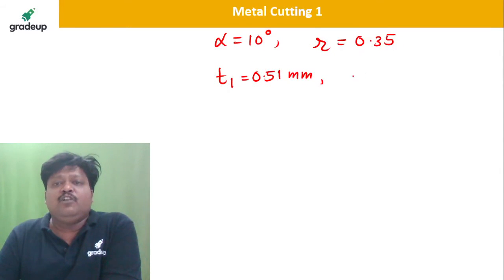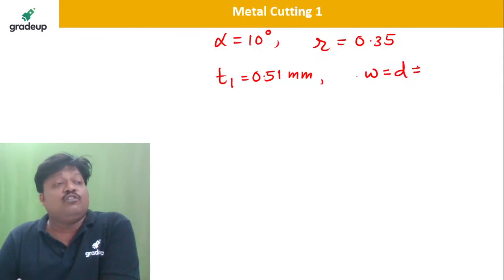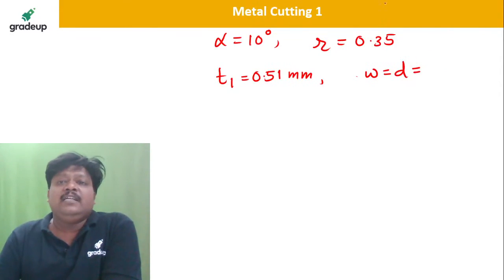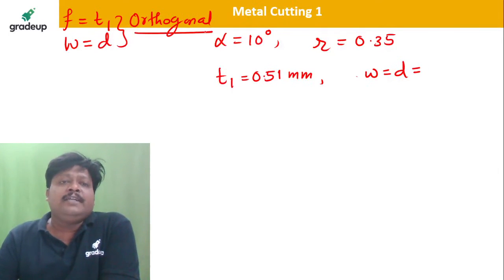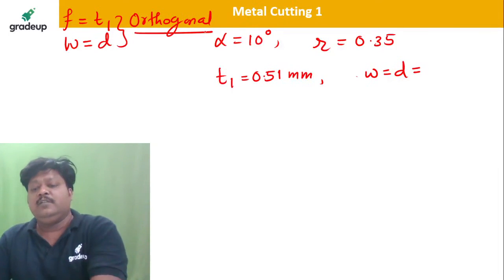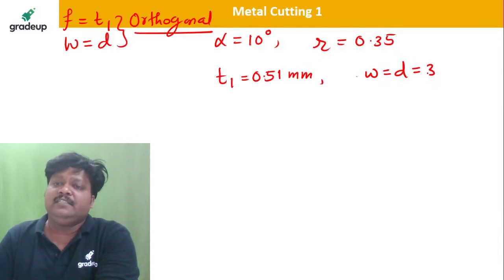Tell me width of cut. It is given as, say, w, which is equal to depth of cut. In case of the orthogonal turning operation, you know that in orthogonal turning the feed is equal to uncut chip thickness, and b or w is equal to what? Our depth of cut. Okay, so it is how much? 3 mm, isn't it? 3 mm.